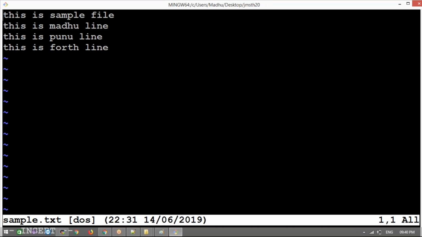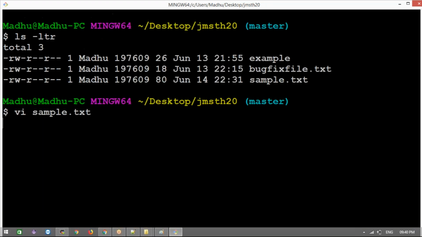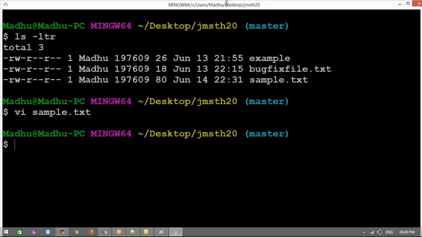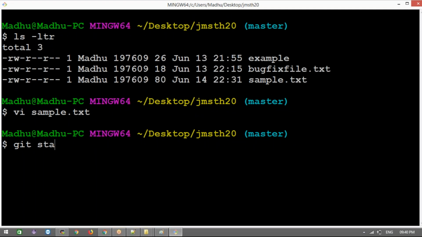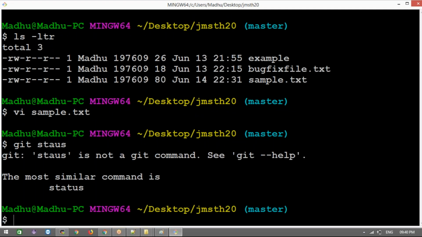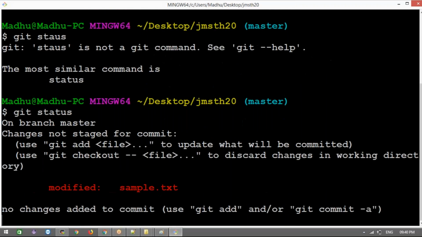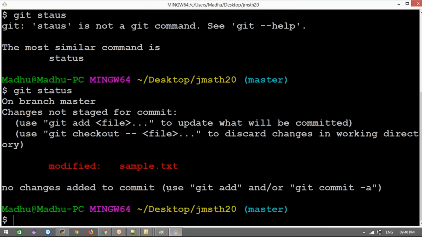I press insert, and next I'm going to add this new line. I'm giving some content in this, and I'm writing some more stuff. Something I've written in the file, and I save the file now. If I do git status, what will happen? Sorry, the command is wrong. Git status. It will show which file you modified, it will give the history.